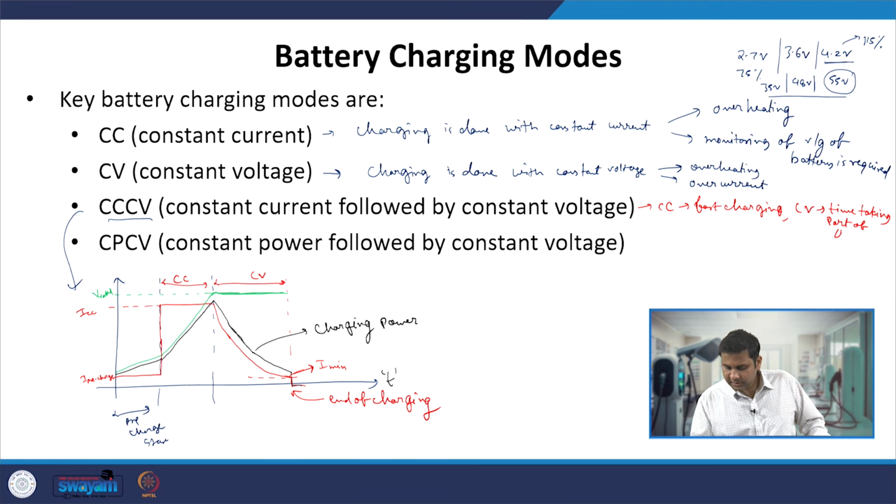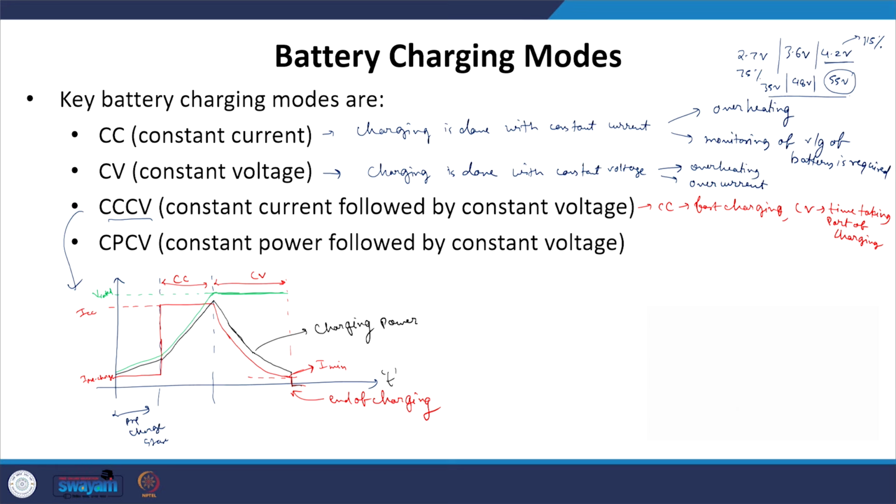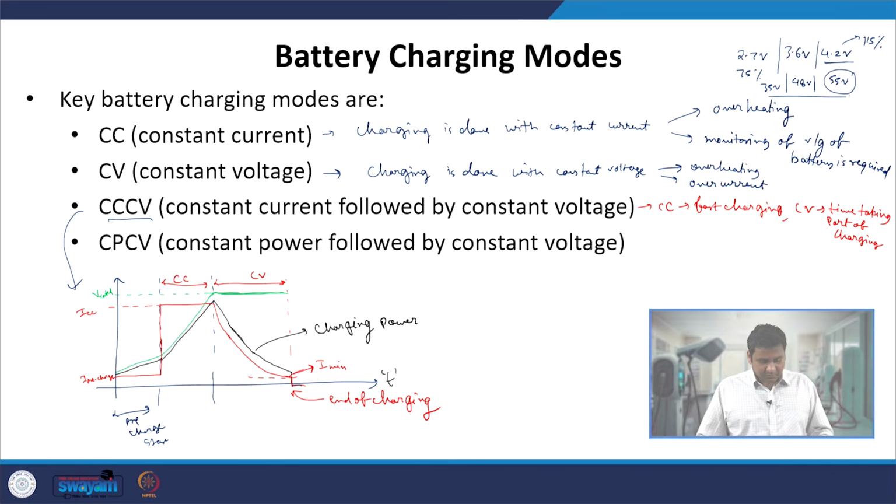It takes a huge amount of time for the current to go below the minimum value, and that's when we can ensure that the voltage of the battery pack reaches near the rated value, and we can say the battery is fully charged once the current drawn goes below the I minimum value.